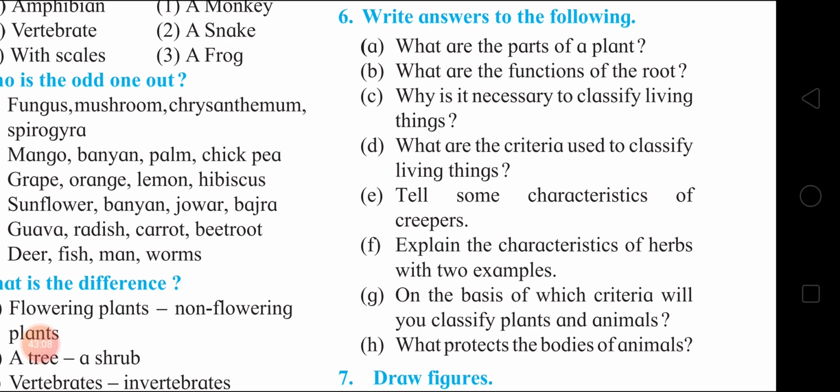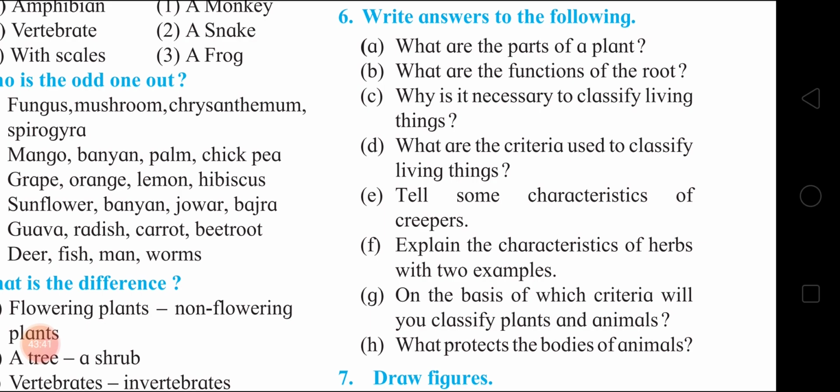Next, what are the criteria used to classify living things? While classifying living things, the following criteria are used: first, structure of the living things; second, different organs present; third, similarities and differences between them; fourth, other characteristics; fifth, habitat.